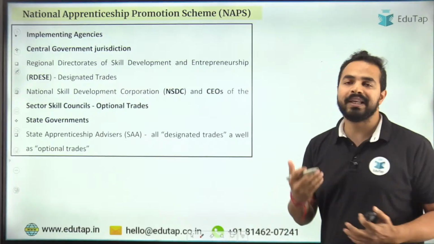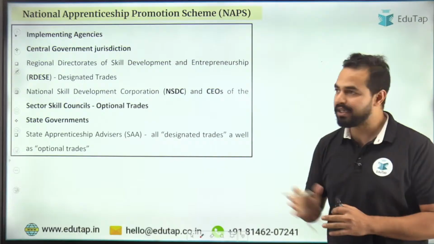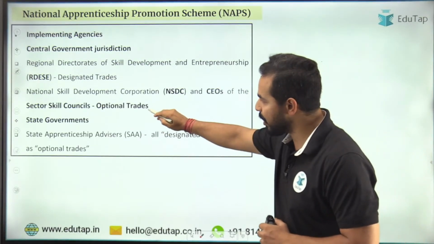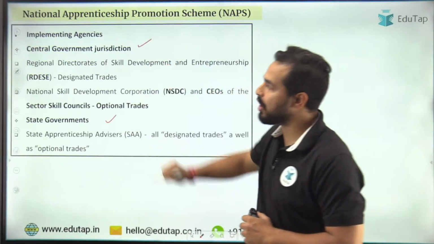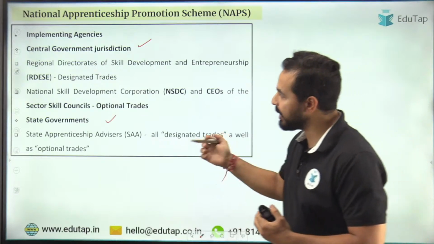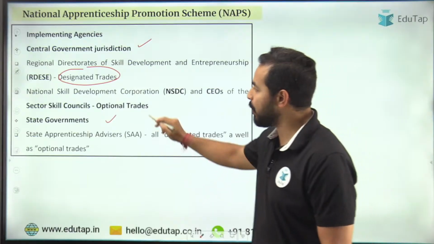Now who will be implementing this particular scheme? Which agency is responsible for the implementation? So यहाँ पर काफी easy है. So there are basically two jurisdictions. One is the state government and one is of central government jurisdiction. ठीक है? So यहाँ पर again there are two important points. One is the designated trades. So some of them are the designated trades and some are the optional trades.